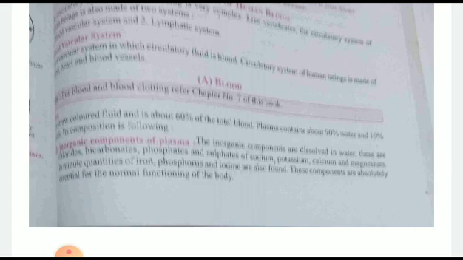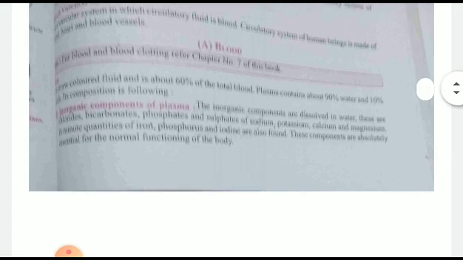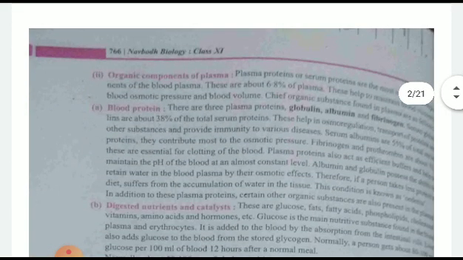Blood consists of a straw colored fluid, that is the plasma. It has 90% water along with 10% solids. Inorganic components of plasma generally include sodium, potassium, calcium, magnesium, and in minute quantities iron, phosphorus, iodine, because they act in the normal function of the cell. Then some organic components of the plasma are globulin, albumin, fibrinogen, and each and every organic component will have its own importance.